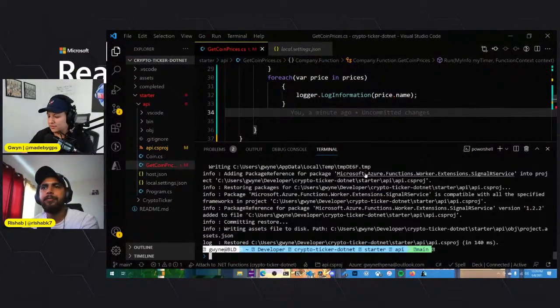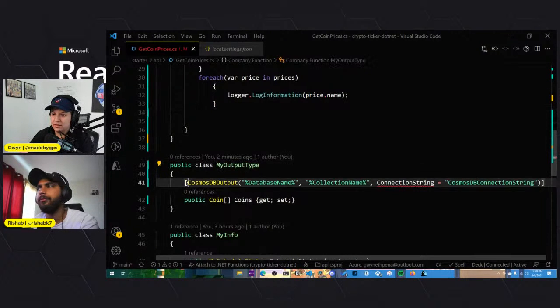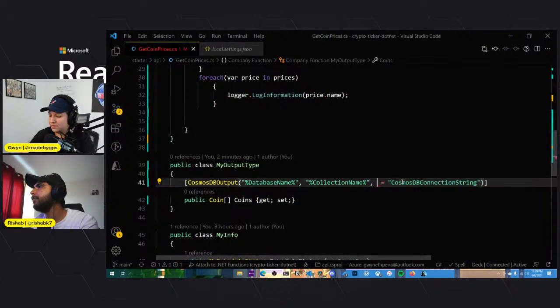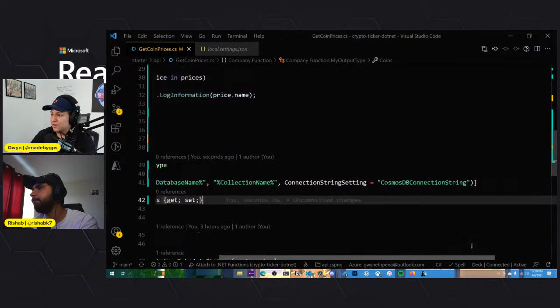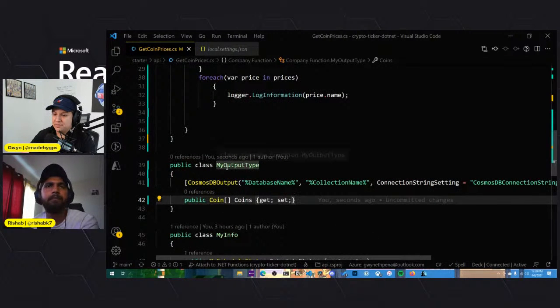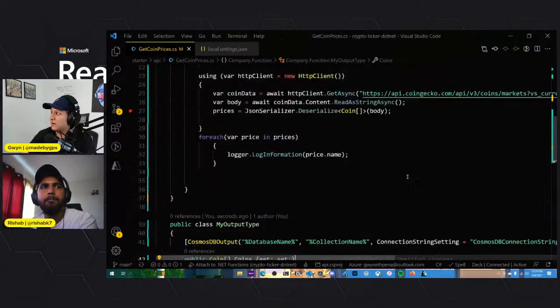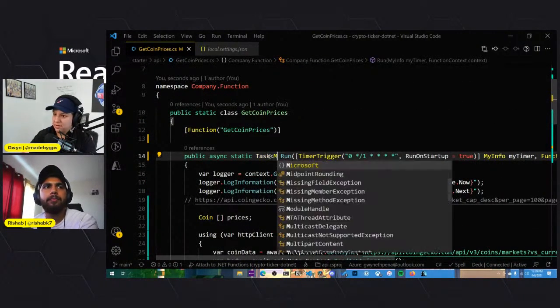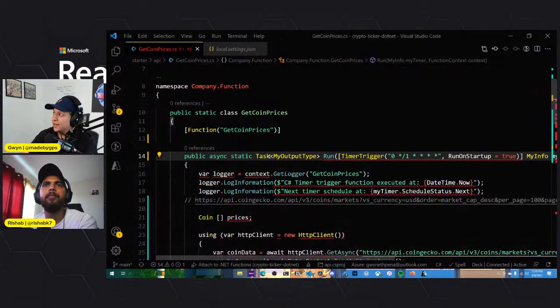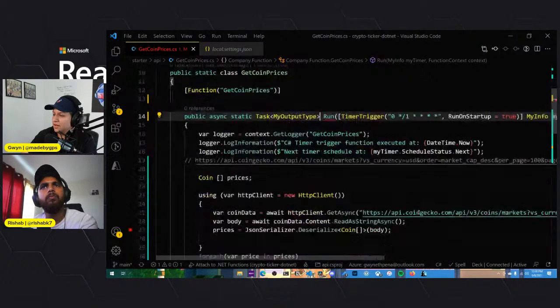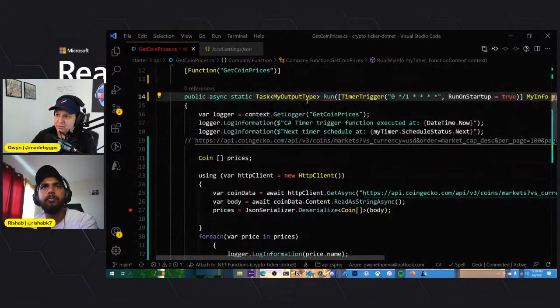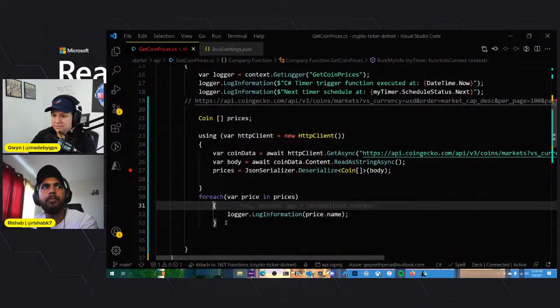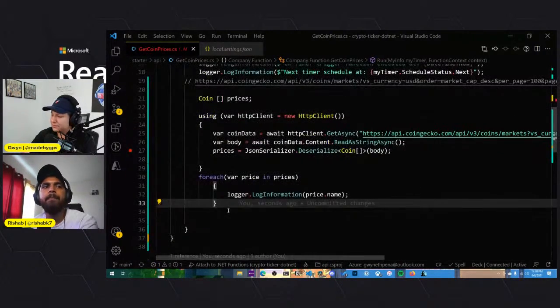Fantastic. So now when I go and move these things here. All right, it's probably not... it's ConnectionStringSetting. There we go. So that's what we were missing. Okay, so now our output type is going to consist of the Cosmos DB output for right now. So that means we have to switch this from being just a normal Task to being MyOutputType. And I think we should be able to keep the rest of this the same, but it's giving us an error because we're not returning the proper type that it's expecting us to return.